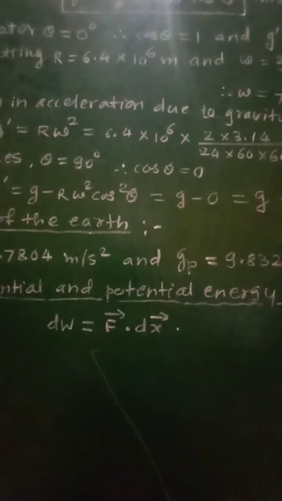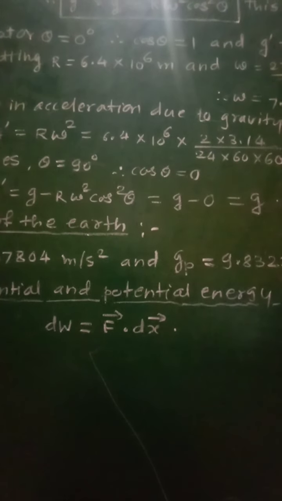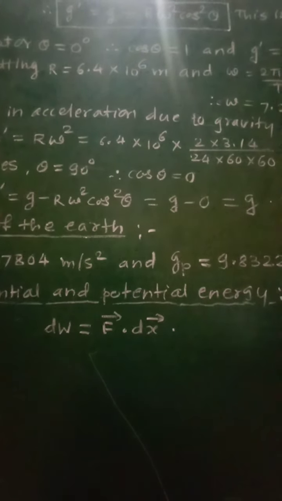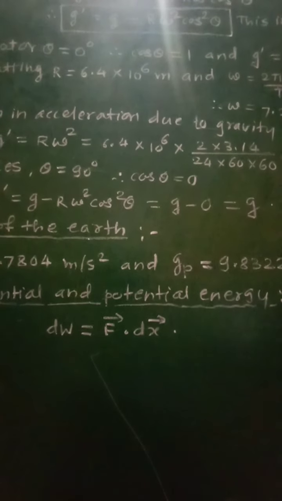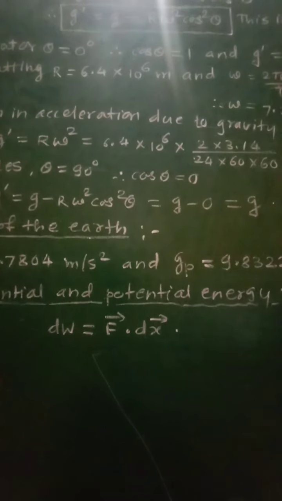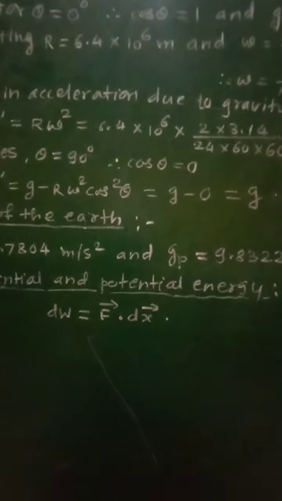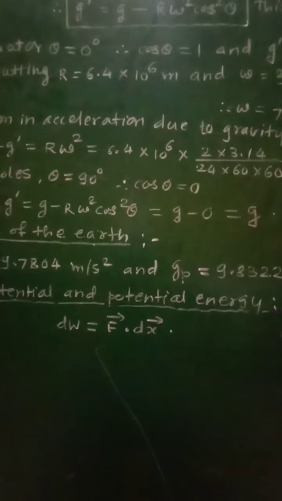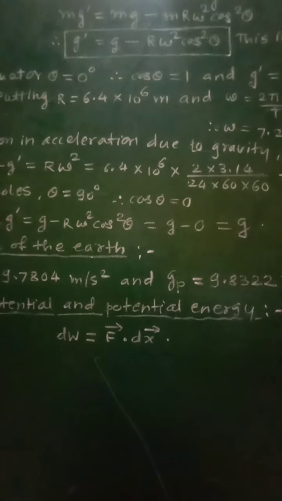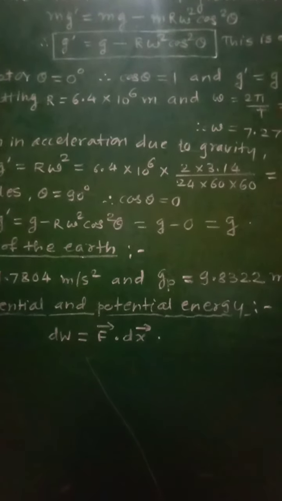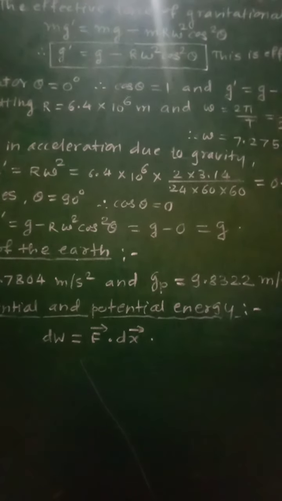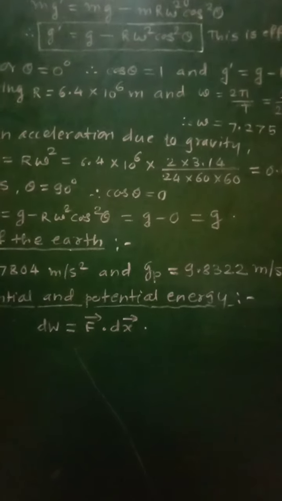Now the work done against the conservative forces in achieving a certain position or configuration of a given system is called the potential energy.